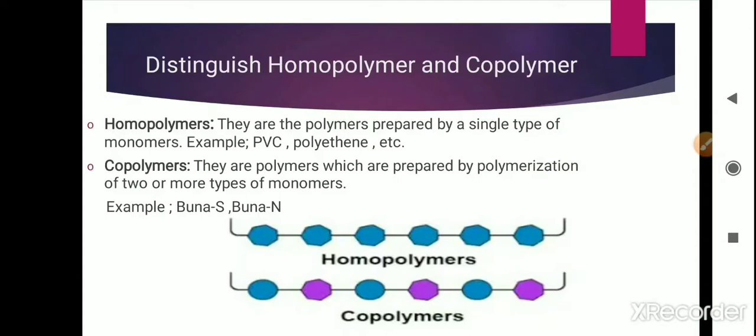Now moving on to homopolymer and copolymer. Homo means similar, which means that molecules of the same type come together and form a polymer, known as a homopolymer. It can be defined as a polymer that is prepared from a single type of monomer. Example, PVC, polythene, etc.